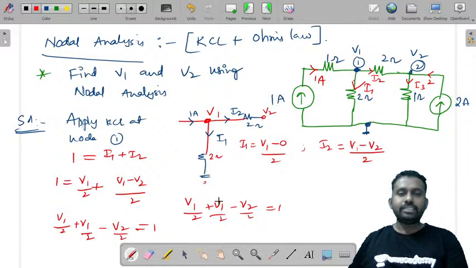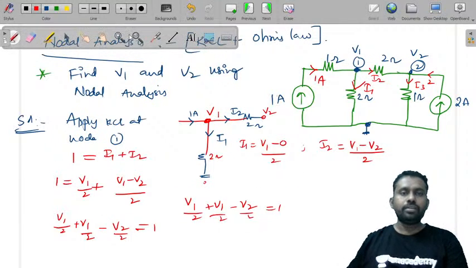Take LCM of 2. So it is V1 plus V1, 2V1 minus V2 is equal to 1.